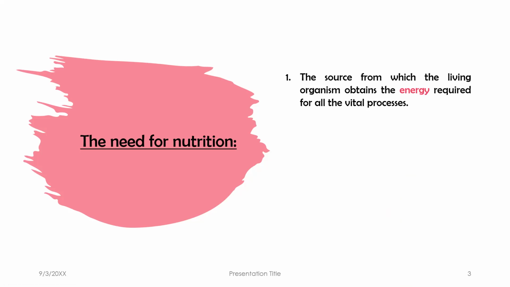So food is the source from which the living organism obtains the energy required for all vital processes. I need energy to respire. I need energy to digest food. I need energy to excrete. I need energy to reproduce. I need energy for every single thing in our life. What else do we need the food for? We need it for growth. The raw material we need to grow is the food.